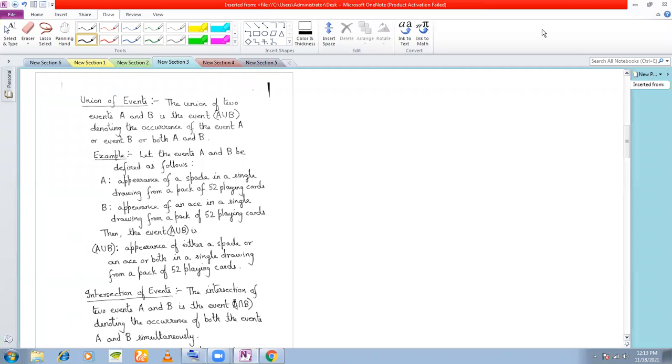In union of events, if you have two events A and B, as I have defined here, A is the appearance of a spade in a single drawing from a pack of 52 cards. So what is the random experiment here? Drawing. The random experiment is drawing of a card from a pack of 52 cards. And what is the event that I'm defining here? Appearance of a spade in the drawing from a single pack of 52 cards. B event I define as appearance of an ace in a single drawing from a pack of 52 cards.